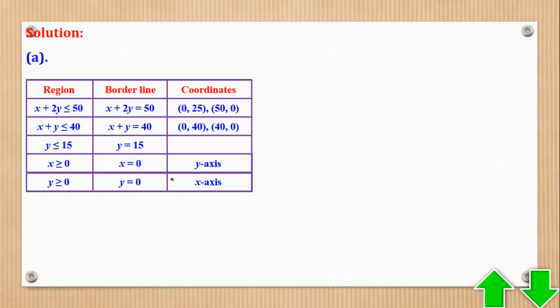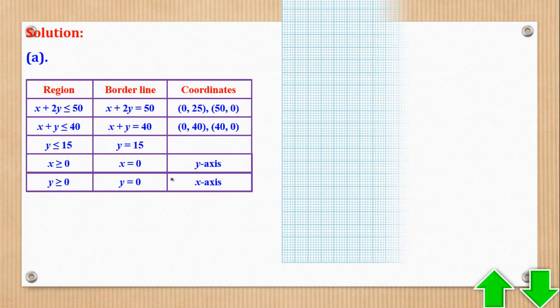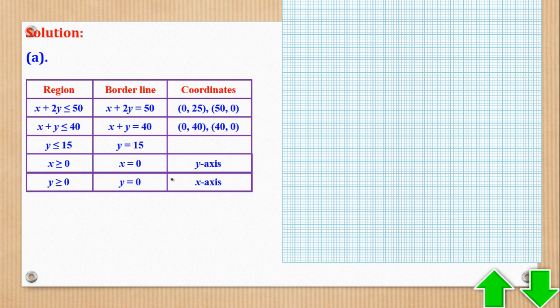So now that we have got the coordinates, we can now plot the lines. So we shall need the axes, horizontal and vertical. Then we shall put the scale for the horizontal, where 2 centimeters represent 10 units, and 2 centimeters represent 5 units for the vertical.